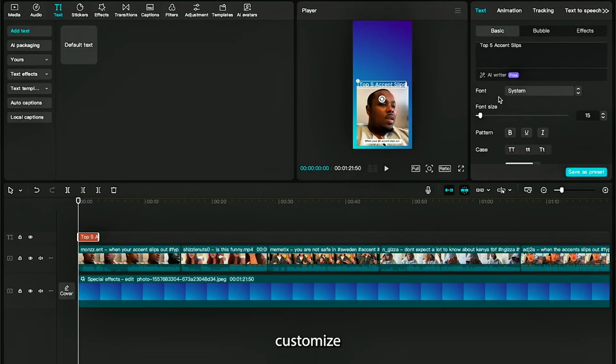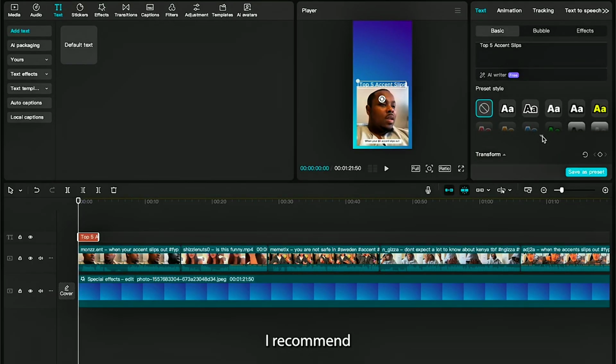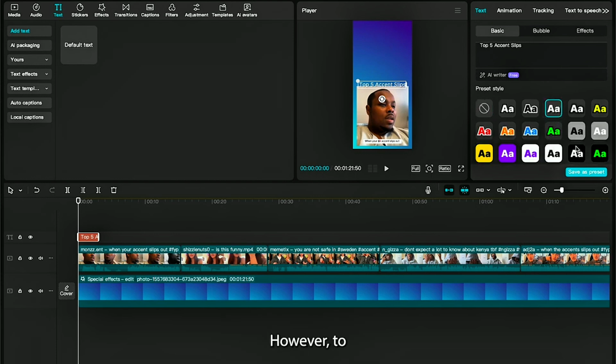Once that's done, scroll down, and you want to go ahead and give the text some customization. You can customize the text however you want. I recommend adding a font and a bit of color, however, to save time, I'll add this purple background template here to my video. Once the text is customized, you want to extend its duration to last the entire video like so.